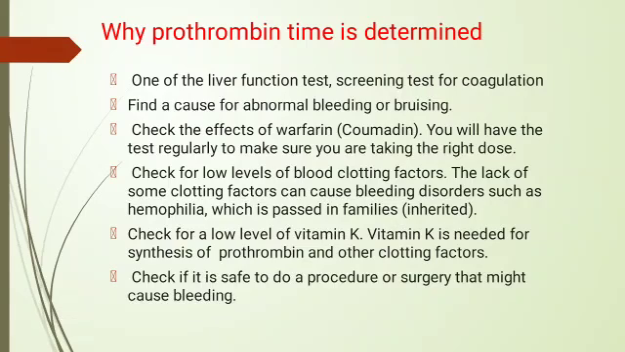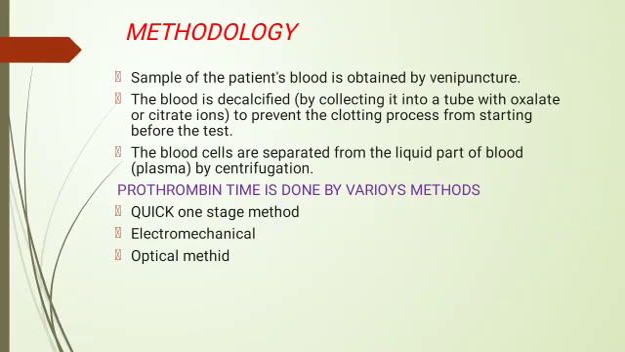It is used to stop the bleeding. You will have the test regularly to make sure you are taking the right dose. Check for low levels of blood clotting factors. The lack of some clotting factors can cause bleeding disorders such as hemophilia, which is inherited and passed in families. Check for low levels of vitamin K. Vitamin K is needed for synthesis of prothrombin and other clotting factors. Check if it is safe to do a procedure or surgery that might cause bleeding.